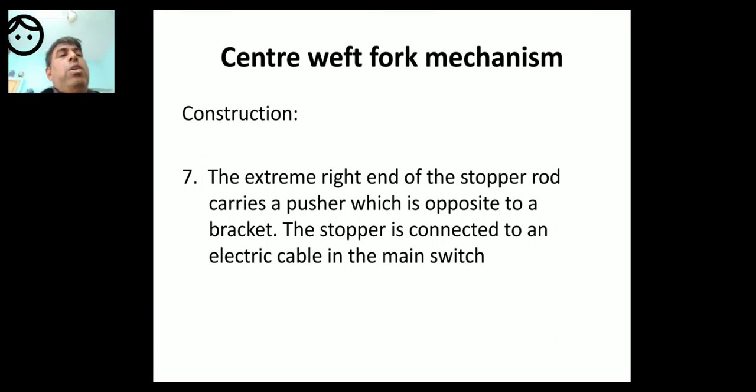So that's the last point, the seventh point.